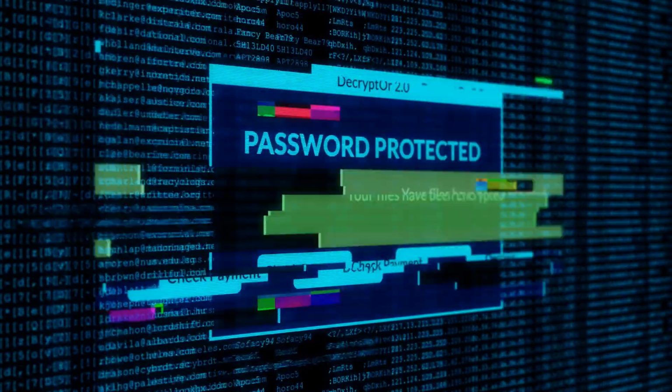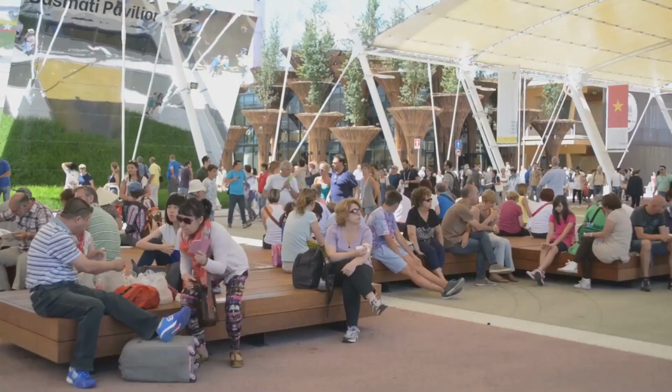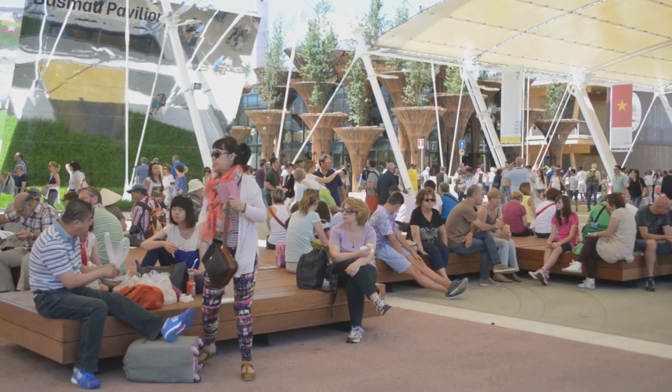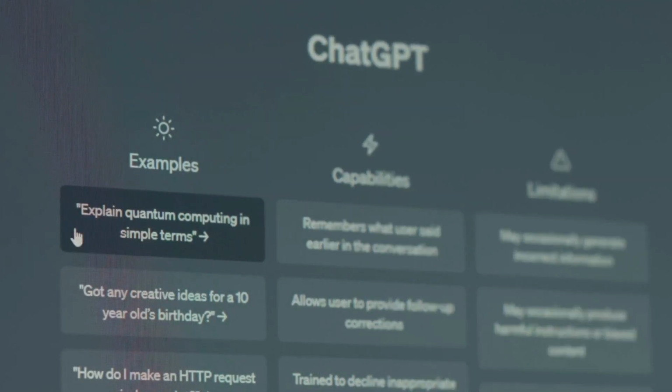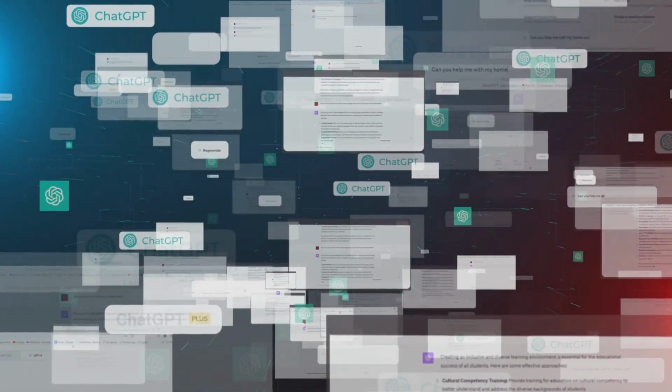Always protect your privacy. Never share sensitive info like passwords or private documents. Treat ChatGPT as a public forum, not a secure vault. And always fact-check important information. AI can make mistakes or hallucinate. Use it as a smart assistant, but trust your own judgment.